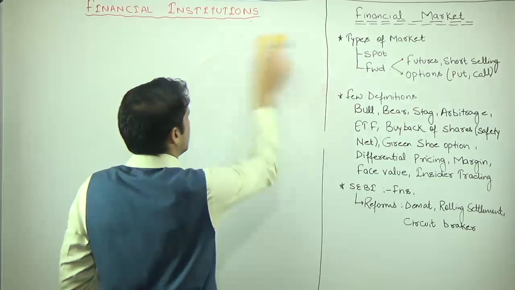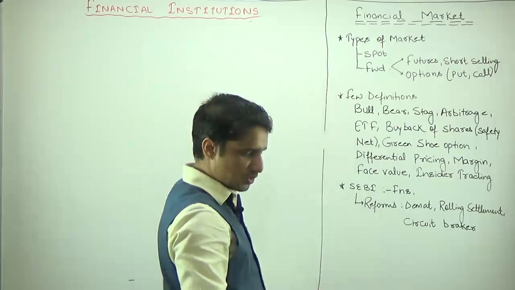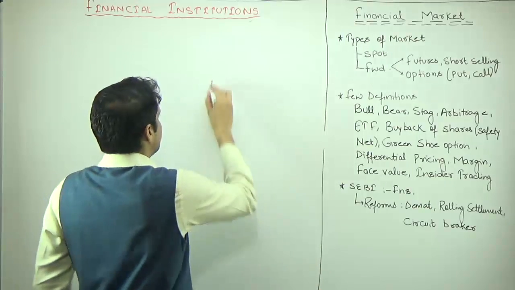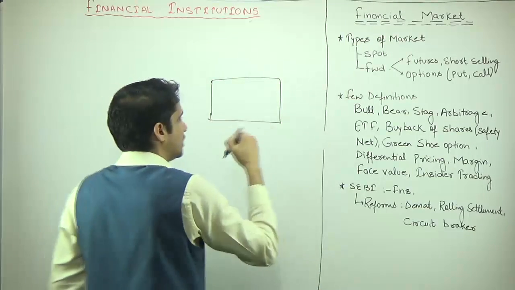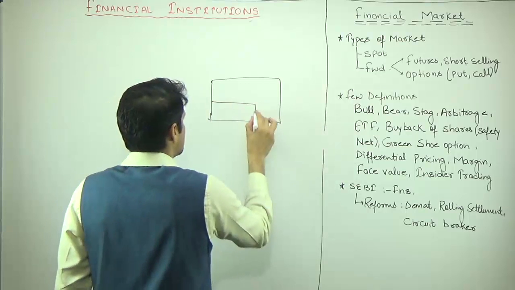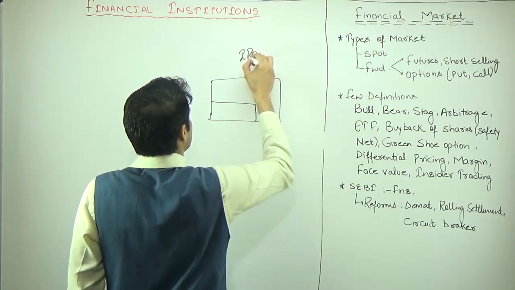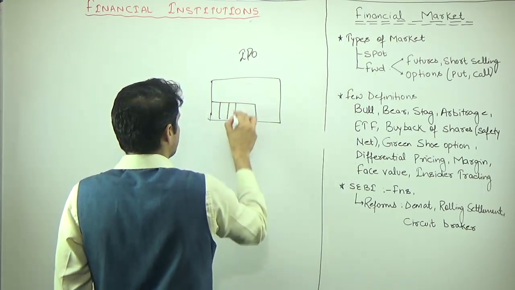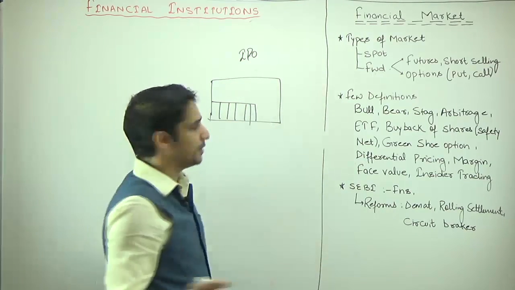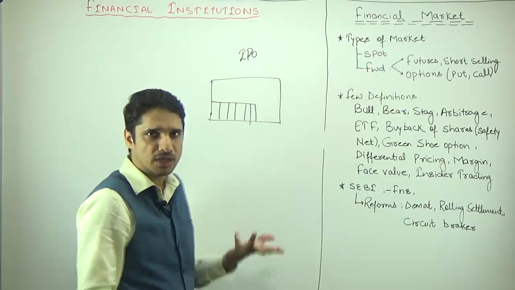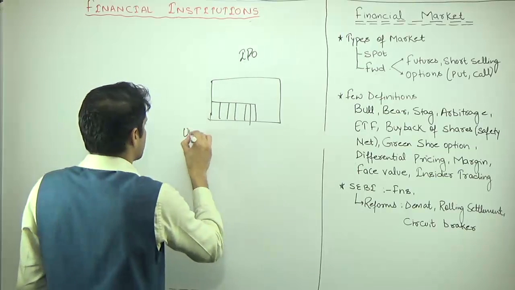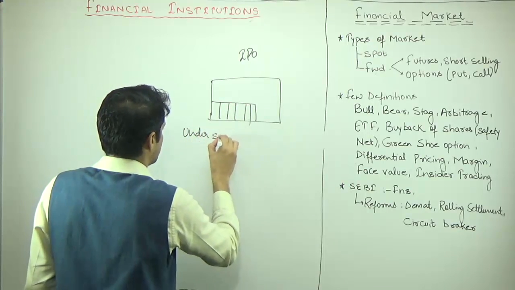Then, along with buyback of shares, we have one more concept known as the safety net. A safety net is very similar to a buyback of shares, but it is implemented at the time of the IPO. So whenever the company comes up, or when the company wants to dilute for the first time and there is some under subscription, we discussed under subscription.